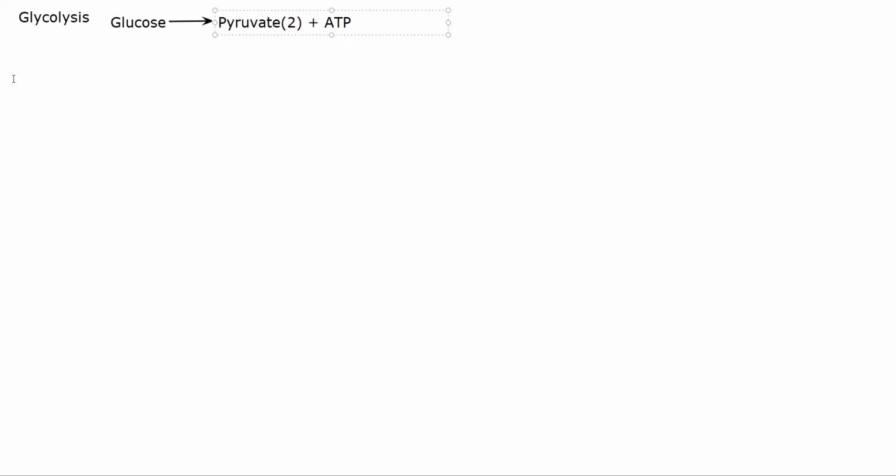So we start off with glucose. Glucose is a 6 carbon molecule. I hope you already know this. What you do is you provide energy to glucose and you convert glucose into glucose 6 phosphate. So in the sixth position, you are adding a phosphate group. How you do that is using an enzyme called hexokinase. I'll write enzymes in red so that you understand.